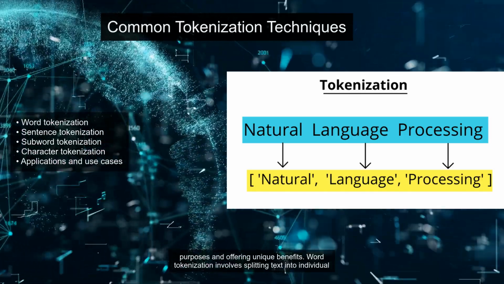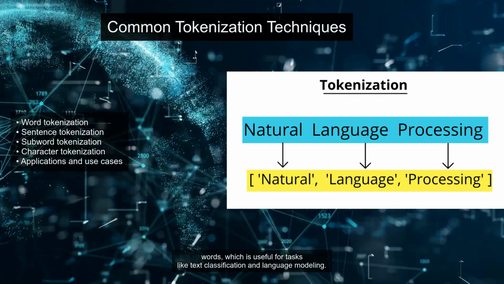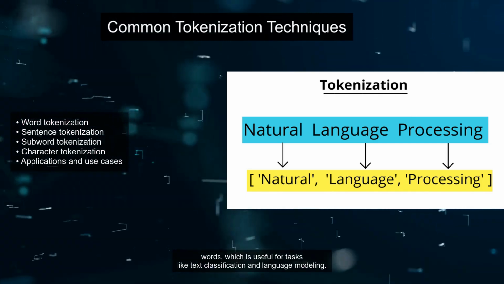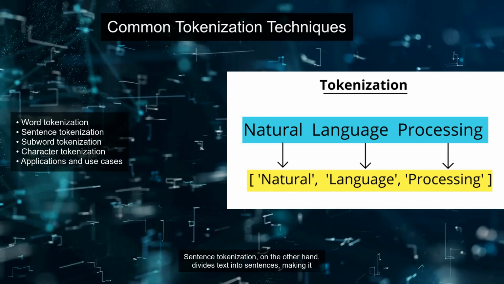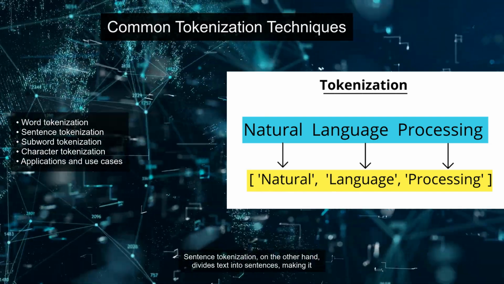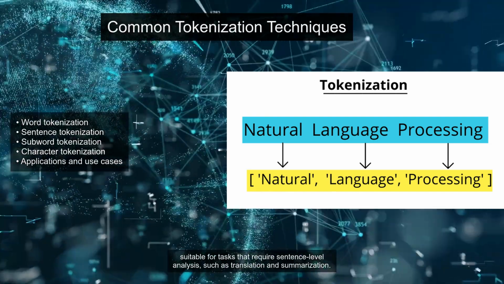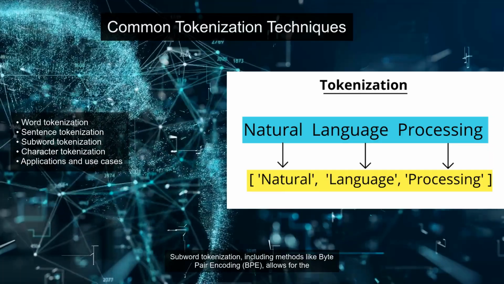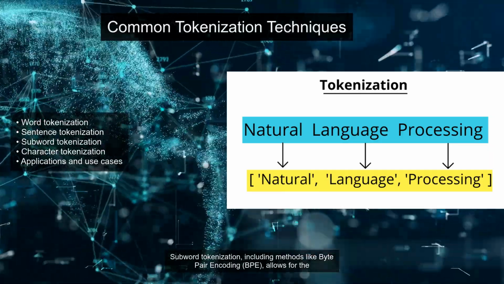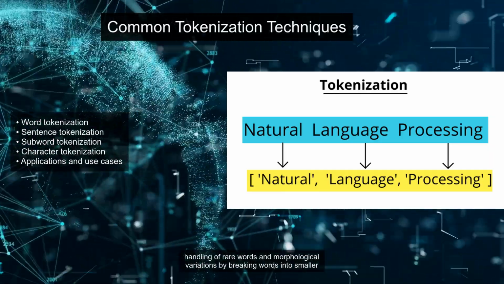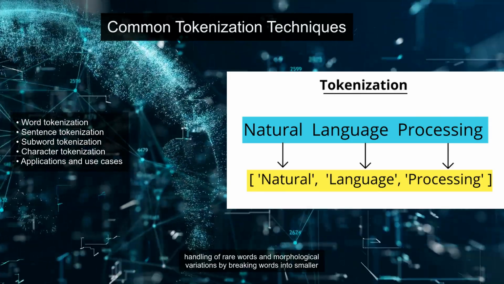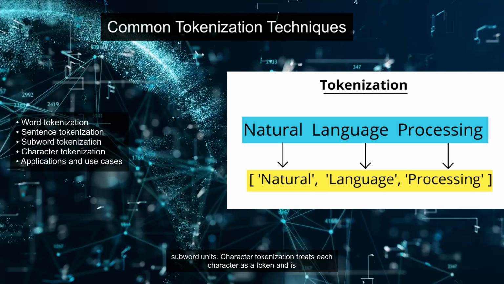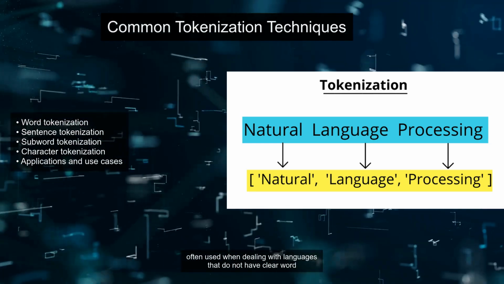There are several tokenization techniques commonly used in NLP, each serving different purposes and offering unique benefits. Word tokenization involves splitting text into individual words, which is useful for tasks like text classification and language modeling. Sentence tokenization, on the other hand, divides text into sentences, making it suitable for tasks that require sentence-level analysis, such as translation and summarization. Subword tokenization, including methods like byte pair encoding, BPE, allows for the handling of rare words and morphological variations by breaking words into smaller subword units.